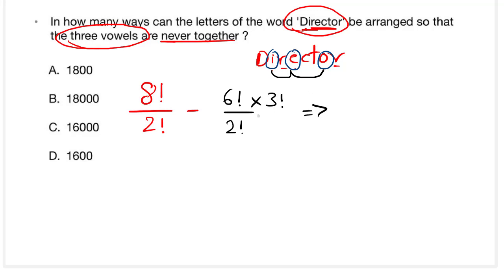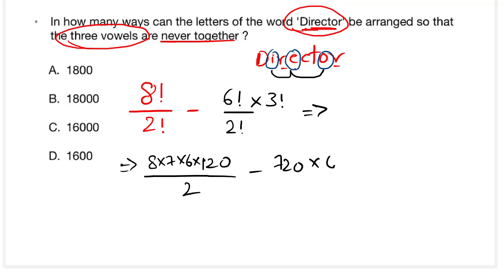That's it, completed. I already studied before how to calculate 8 factorial by 2 factorial, so it's going to be easy. 8 into 7 into 6 into 5 is 1680 into 12. Minus 6 factorial will be 720 into 3 factorial is 6, by 2.